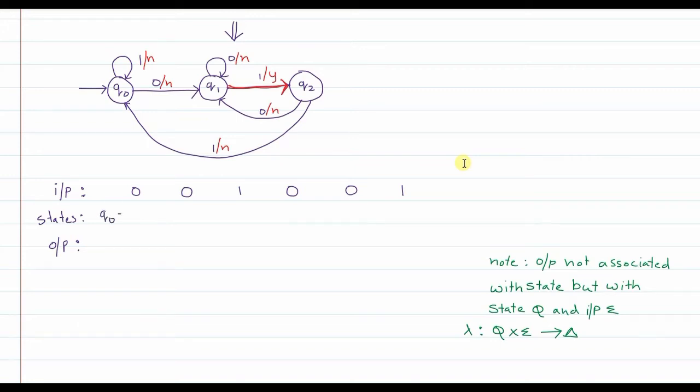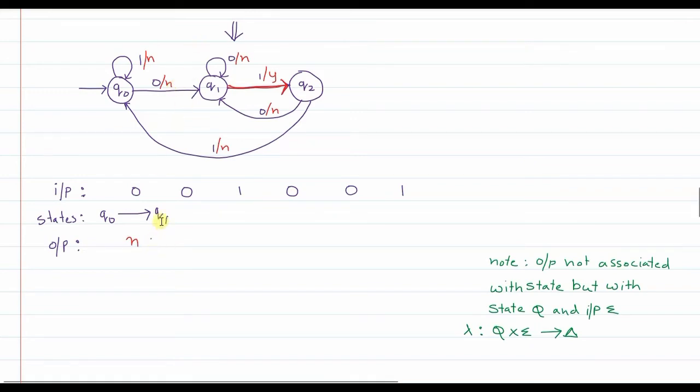In Q0, when the first 0 is encountered, from Q0 you go to the Q1 state, and the output associated with that transition happens to be no, correct?